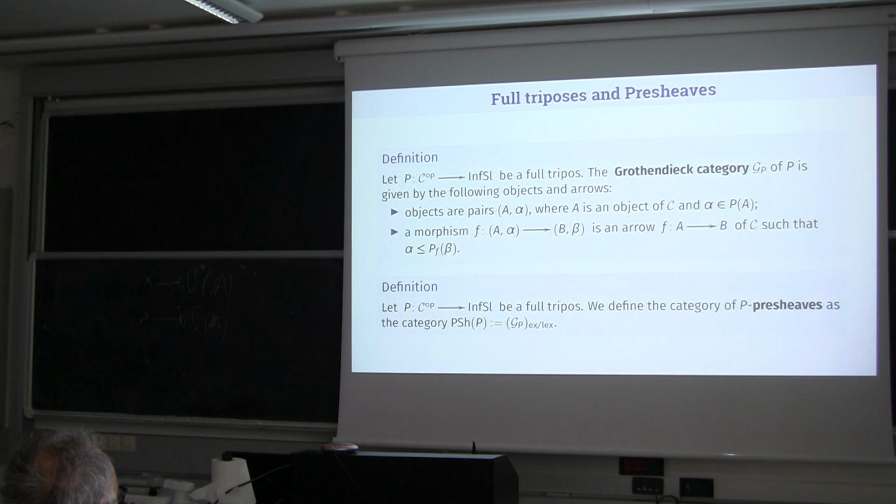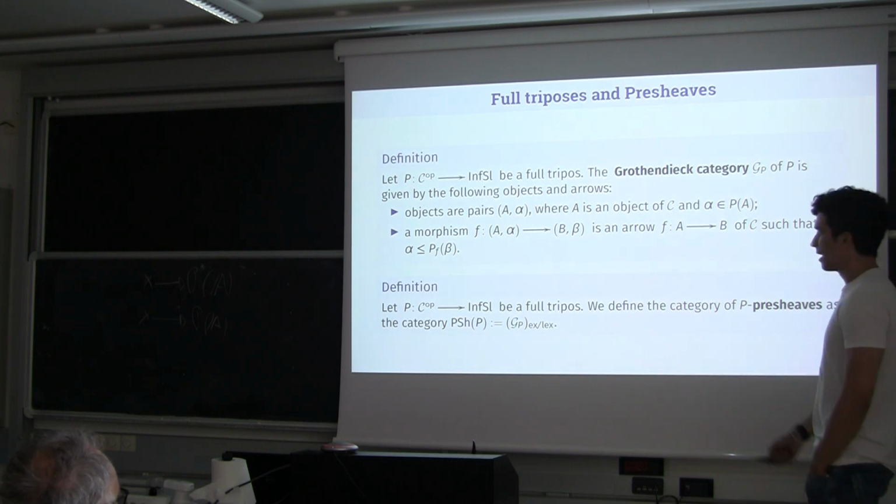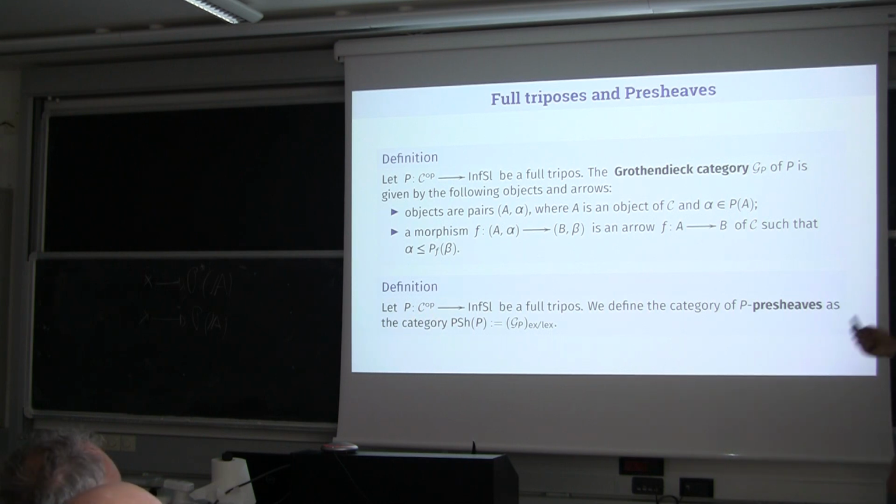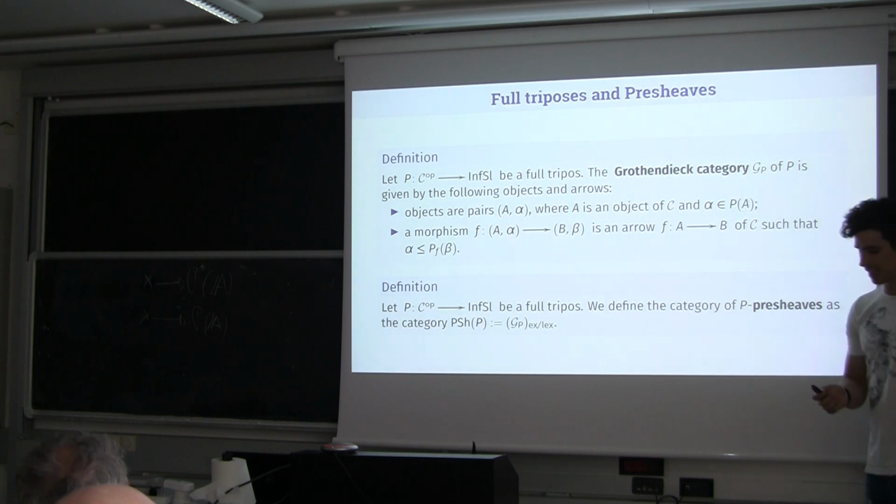With this notion, we can define a category that wants to be a generalization of the category of presheaves for an arbitrary tripos, as I said at the beginning. So, given a full tripos, we can define the category of presheaves as the exact completion of the Grothendieck category. Again, as I said, this in general is not a topos. It's just an exact category. If the base category is the category of sets, we will see that this is always a topos, but in general, this is not. This is just an exact category.